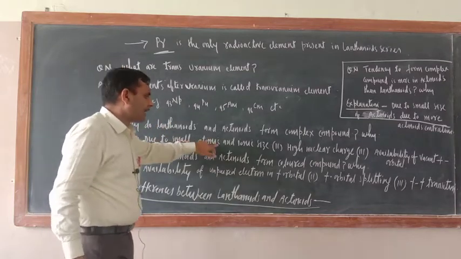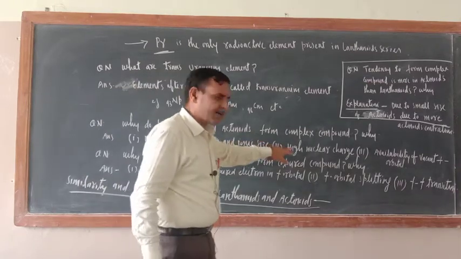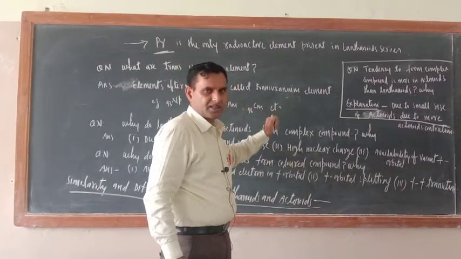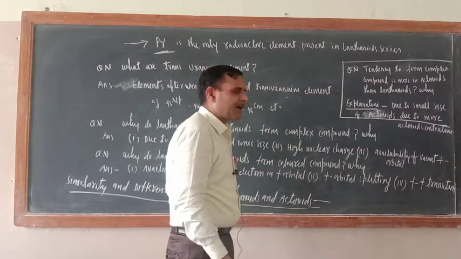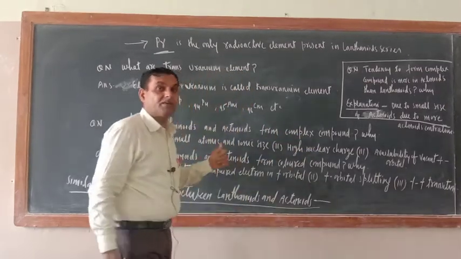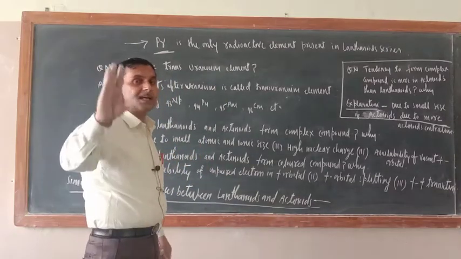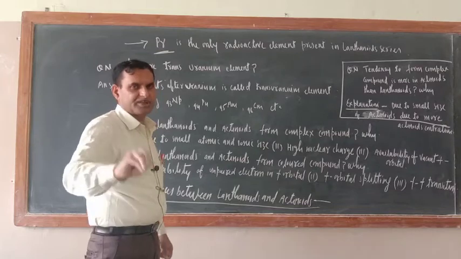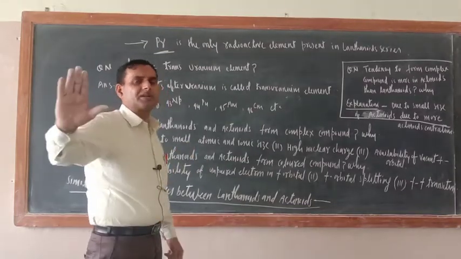Due to small atomic and ionic size? Yes, they form. Next one is high nuclear charge. If size is small, nuclear charge will be more, and availability of vacant f orbitals. So vacant f orbitals are there. When will it be vacant f orbital? Basically in the tri-positive oxidation state. Though it doesn't mean that the entire f orbital should be vacant.